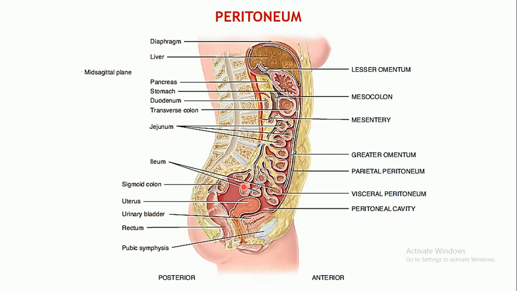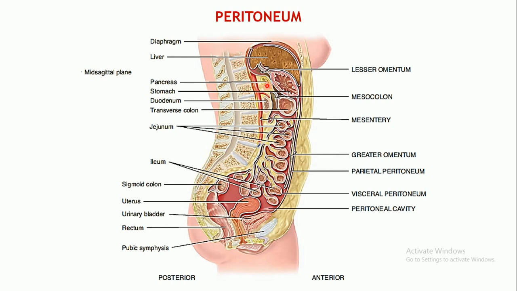There are certain organs which are located posterior to the parietal peritoneum, so that they are covered by this peritoneum only on one side. They are located posterior, behind. Such organs are known as retroperitoneal organs. Examples of retroperitoneal organs are the kidneys, the ascending and descending colons of the large intestine, the duodenum of the small intestine, and the pancreas. These are retroperitoneal organs. That is, they are present behind, so that they are covered with the peritoneum only on one side.